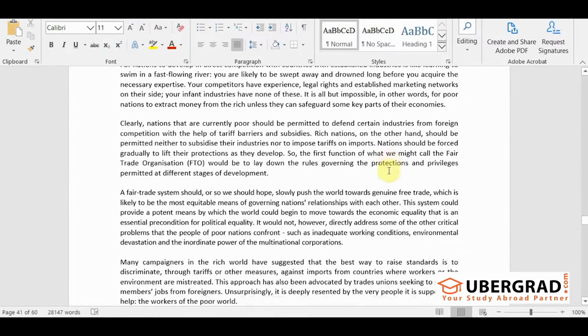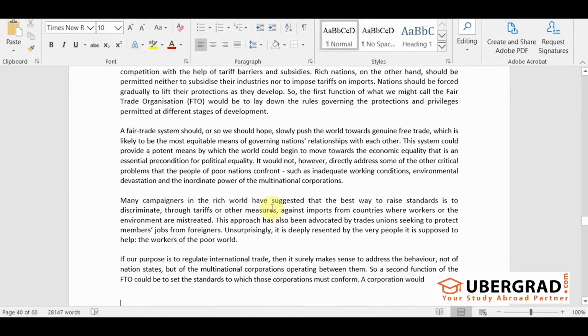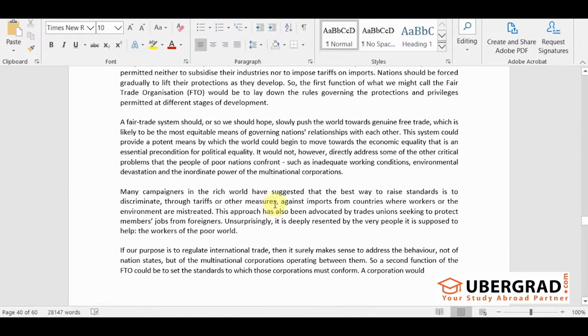Okay. So here we have FTO. Once you have found FTO, you should also find multinational corporations. So is it talking about multinational corporations over here? Do you find multinational corporations? No. So let's come down. Next, where do we have FTO? So here you can see that FTO is also there and multinational corporations is also there, right? So let's read this. This is saying that, so a second function of the FTO could be to set standards to which those corporations, it's referring to these multinational corporations over here,